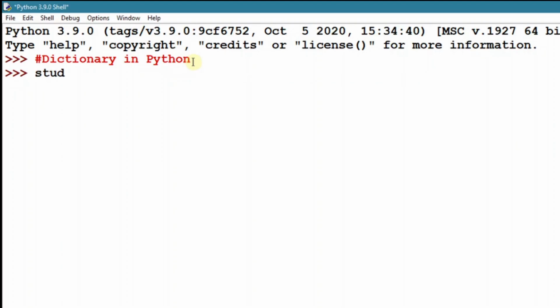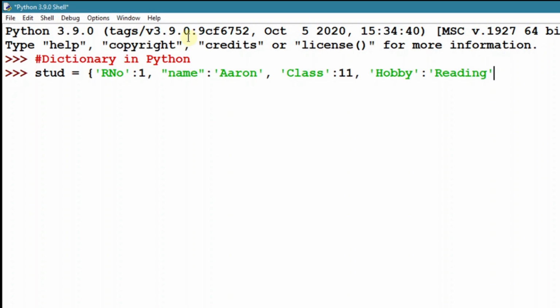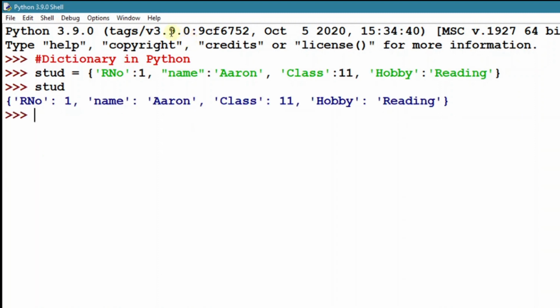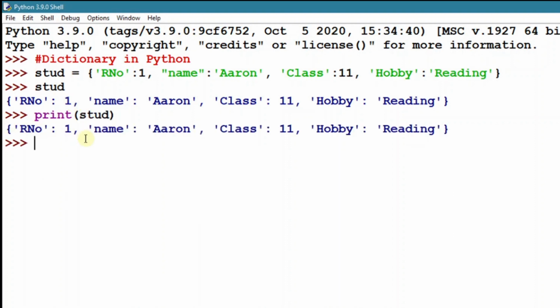I have to create a dictionary called student which stores the details of a student. Roll number is the first key and the value is 1. Next key is name and the value is Aaron. Next key is class and the value is 11. Next key is hobby. I am giving it as reading. I have created 4 items and I am closing the curly braces. A new dictionary stud will be created. To display the dictionary, I can give the name of the dictionary at the prompt, or I can give print and the dictionary name. The whole dictionary will be displayed.